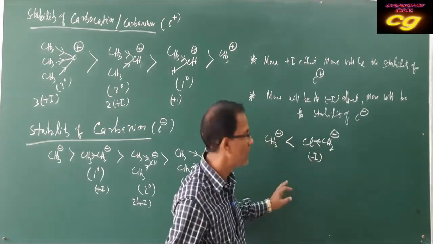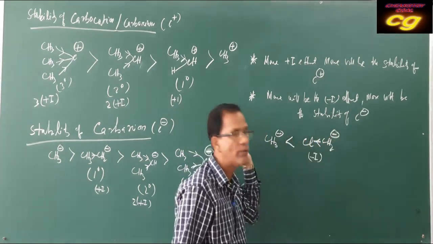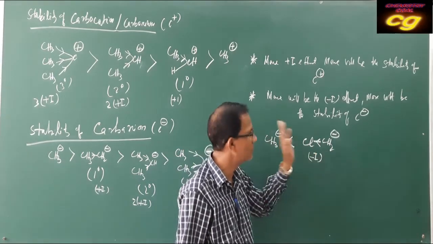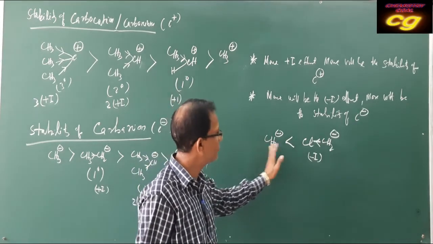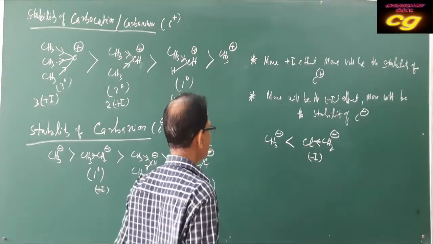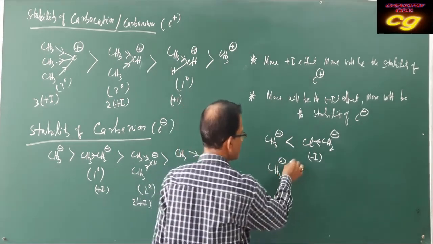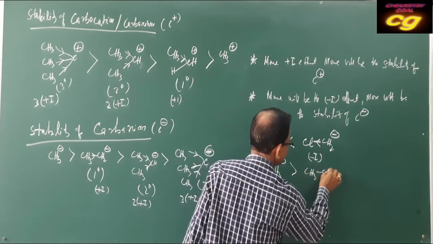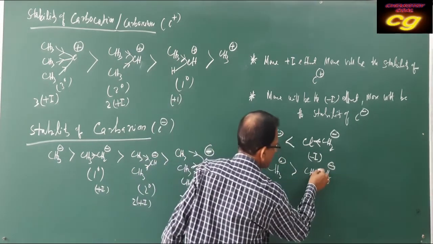Due to the minus effect, the negative charge is shifting away from carbon. That's why stability is more. So methyl is less stable than chloromethyl. But methyl is more stable than ethyl, because ethyl has a plus effect.